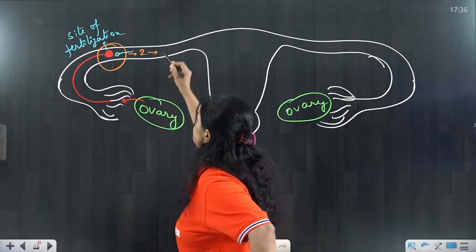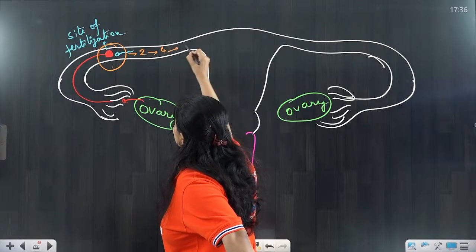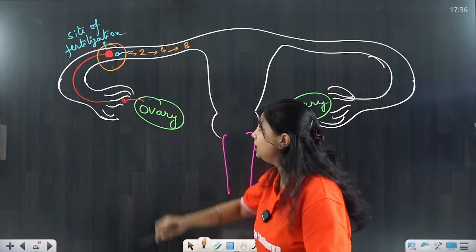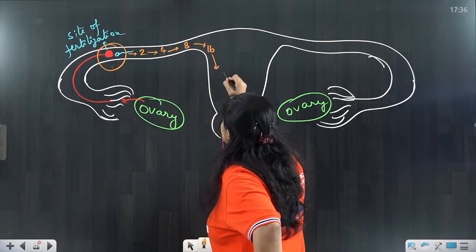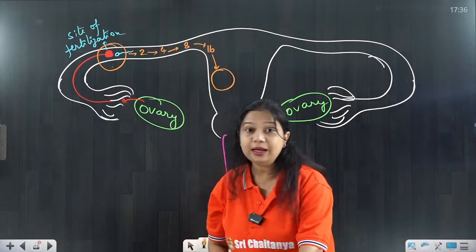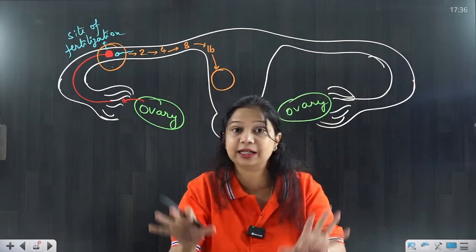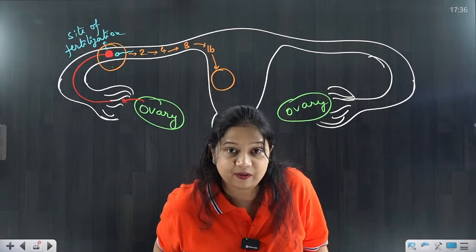So 2 cell stage here, 4 cell stage here, 8 cell stage here, and 8 to 16 cell stage here, and now it reaches a point where it is going to get settled inside the uterine cavity.